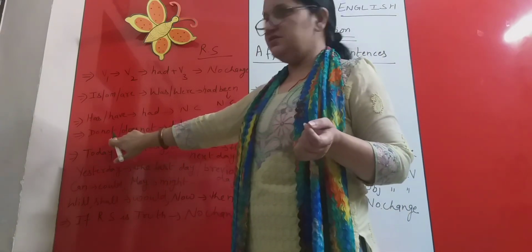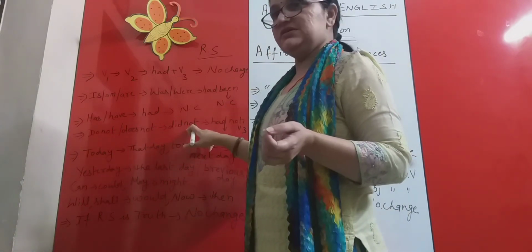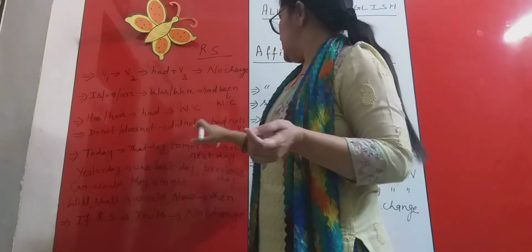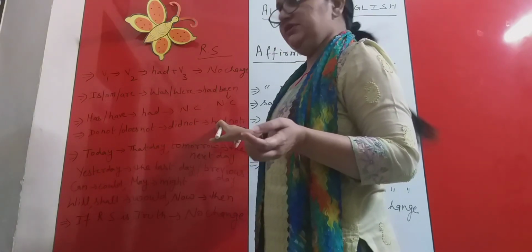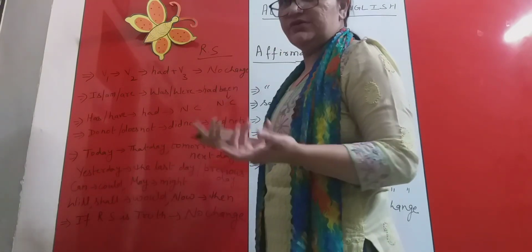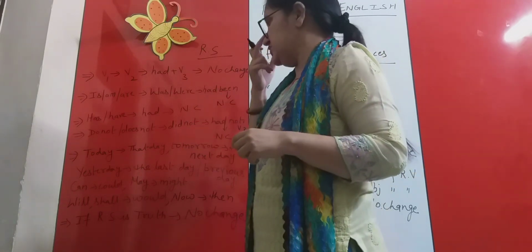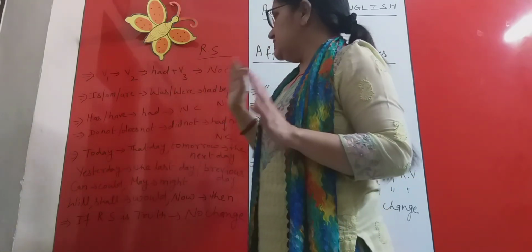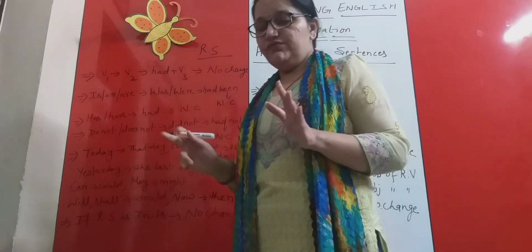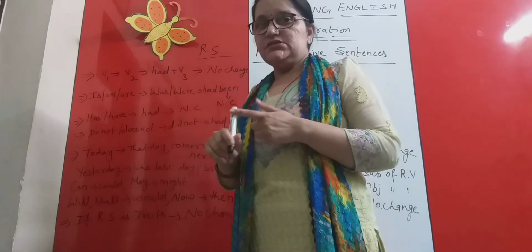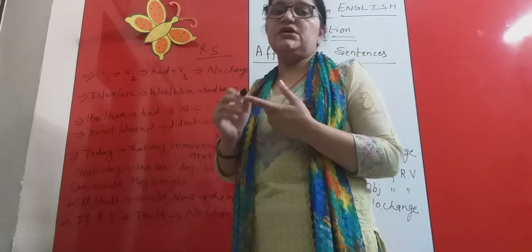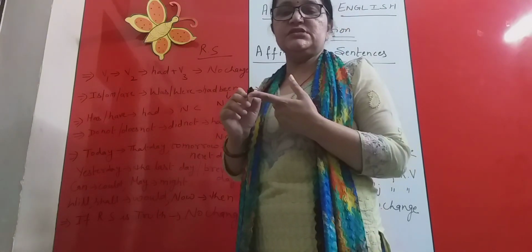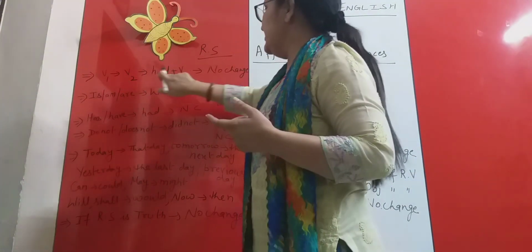This is present indefinite. This is past indefinite. This is past perfect, and this will not change. Of course, past perfect will not change. So here one thing we should keep in mind: if an affirmative sentence of simple present tense is there, it has a separate rule.